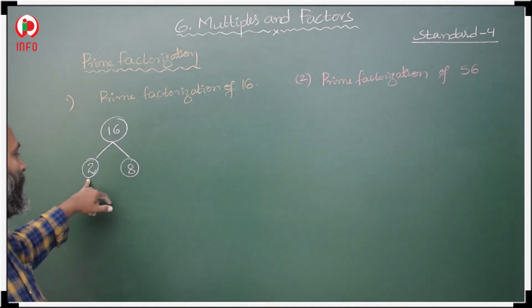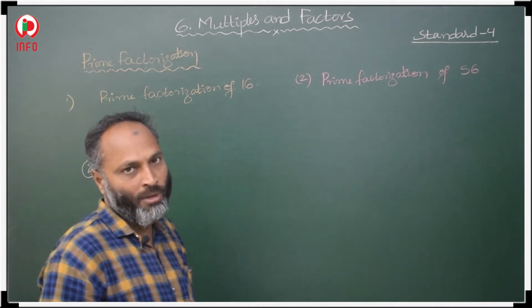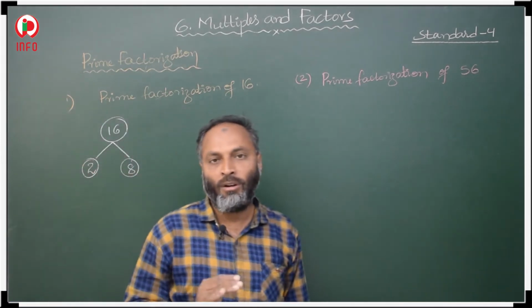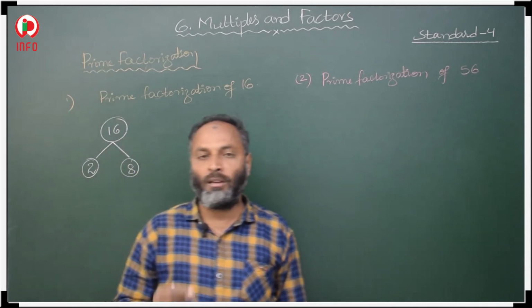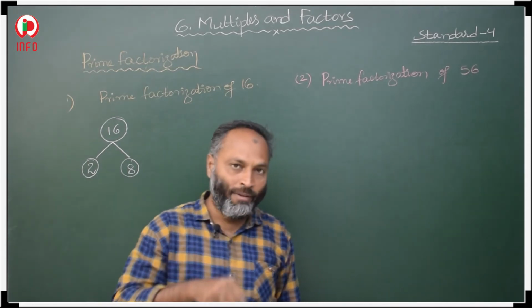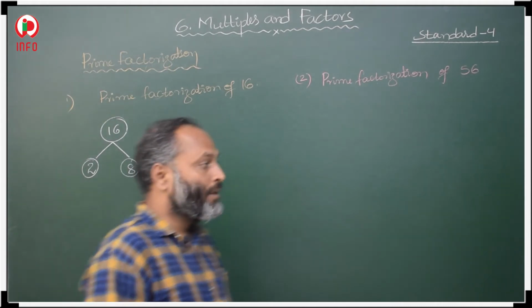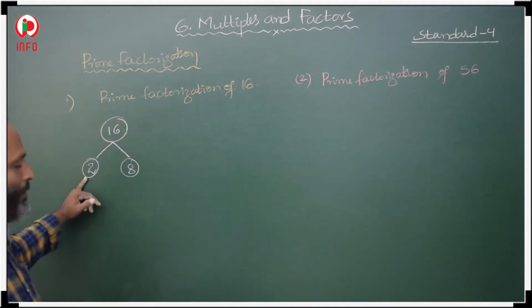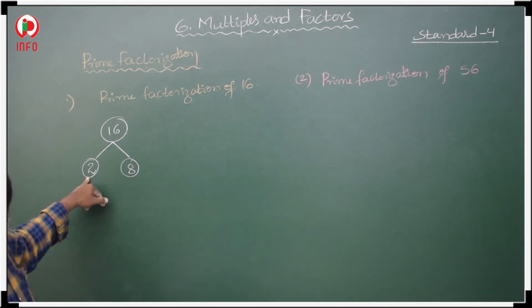2 is a prime number. 2 is an even number as well as a prime number. All even numbers are composite numbers except 2. 2 is an even number as well as a prime number, so this is a prime number and we cannot split it again.